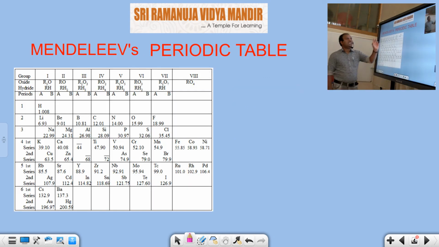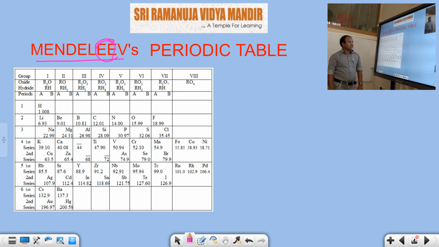Mendeleev's periodic table. At first I said that all the earlier classifications were made by Dobereiner, Newlands, and so on. In some books, Mendeleev's name is given with an F, since it is pronounced according to Russian, that's why we call it the Mendeleev periodic table.